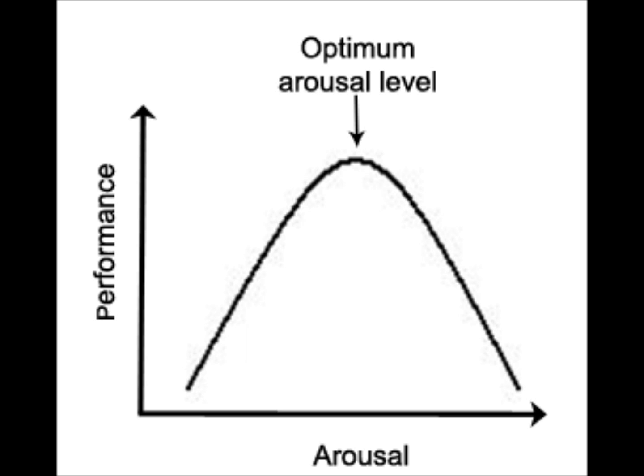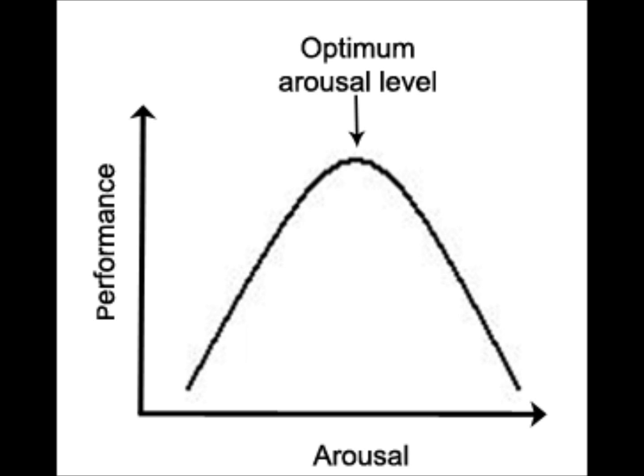The optimal levels vary between athletes taking part in the same task or sport, which they are experienced at, to the same athlete taking part in a different task or sport. Novices in different sports will need different levels of arousal.